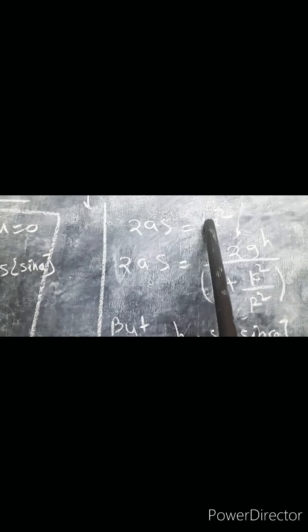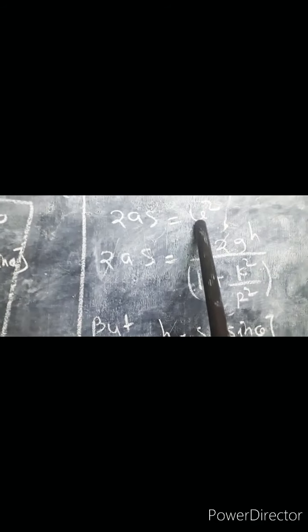Let us go further. Now sometimes the question asked is, obtain the expression for linear acceleration a. Again the same diagram is there. The body is moving from point A to point B. Initial velocity u is equal to 0, and at this point the velocity is v. So by the third kinematical equation we get the standard formula v square is equal to u square plus twice a s. In place of u we write 0 because initially the body at point A is at rest. So v square is equal to 0 square plus twice a s, so we get twice a s equal to v square.